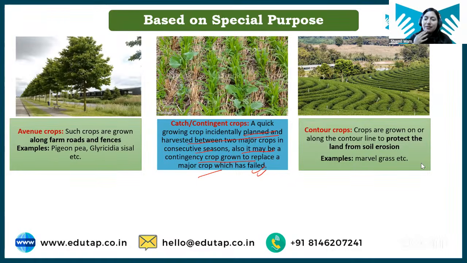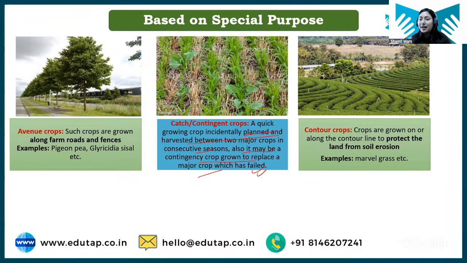Okay, next we have catch crop. I hope it is clear. A catch crop is a contingent or immediate crop grown for a small duration, just to make up the losses that have happened in the main crop. Like if you grew rice as the main crop and there were pest and disease incidents and losses, then you can quickly grow a short duration pulse crop in order to make up your losses.